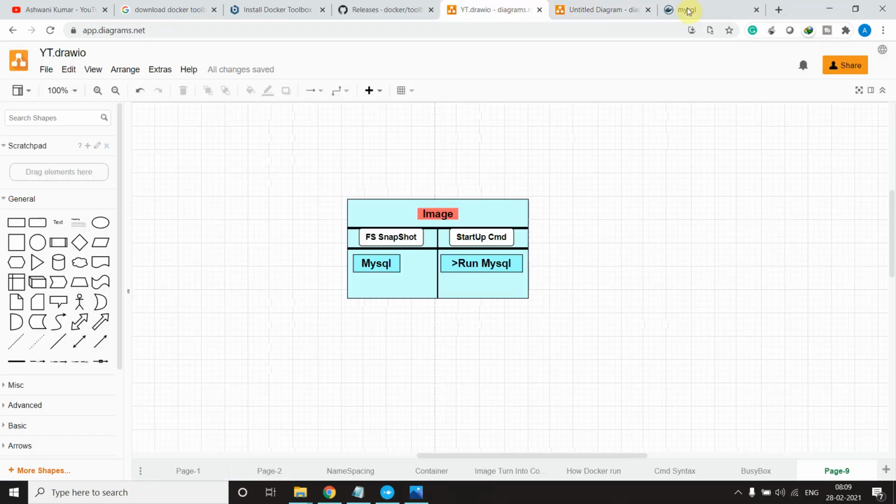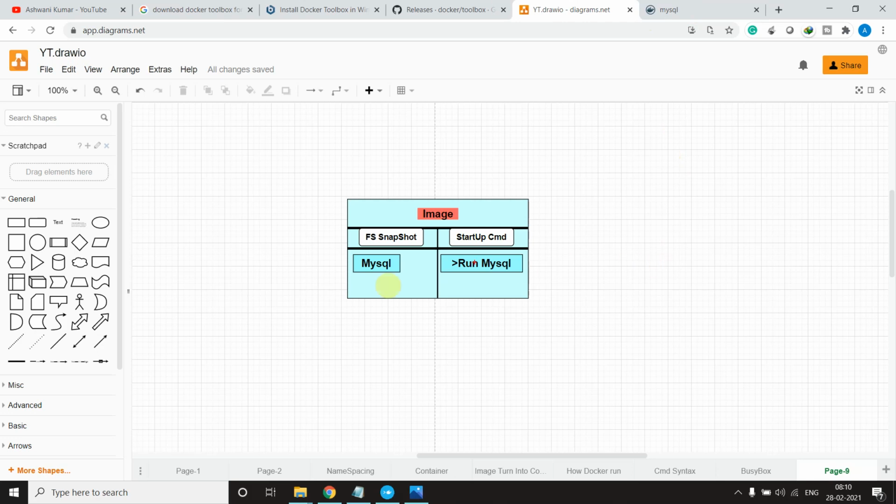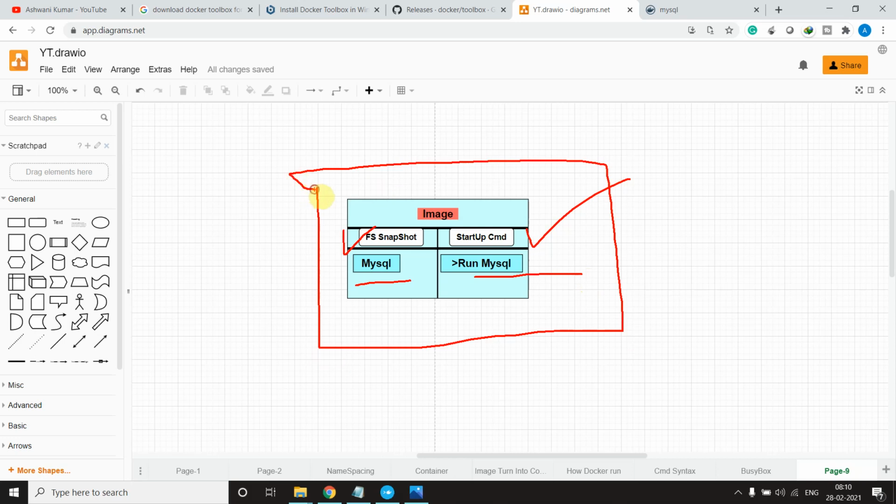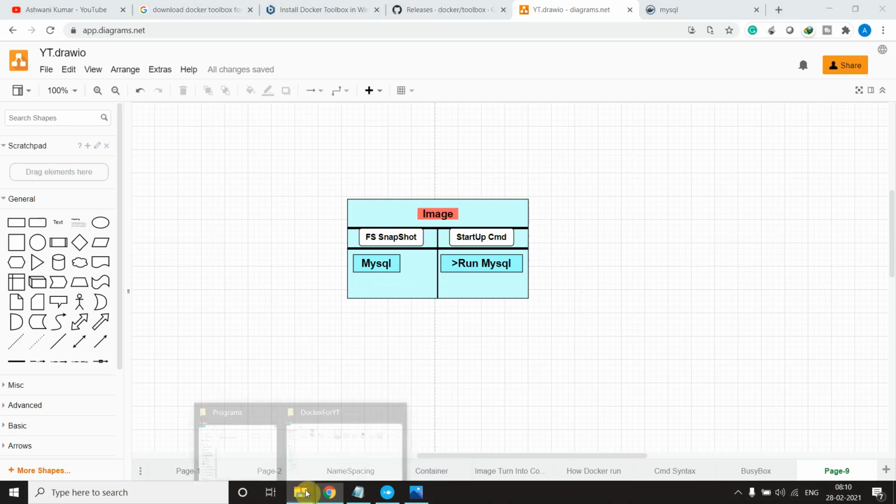If I want to make you understand what an image is, you can consider it a file system snapshot with MySQL, a configuration which is needed to run a program. And this is the startup command: run MySQL, that's all. It's just an image, nothing more. And what a container is, let me make you understand with the help of another diagram here.